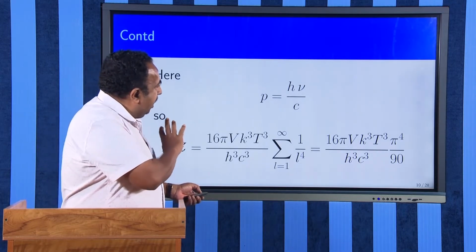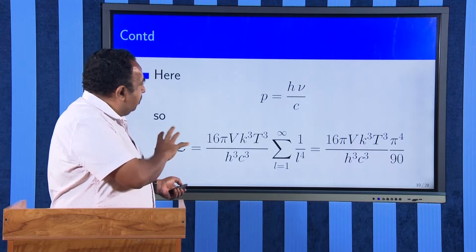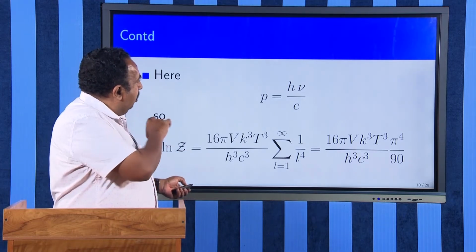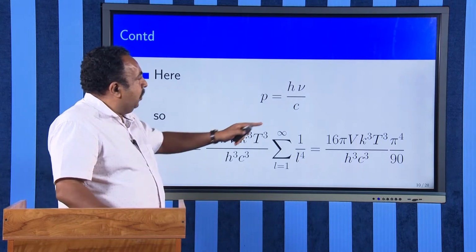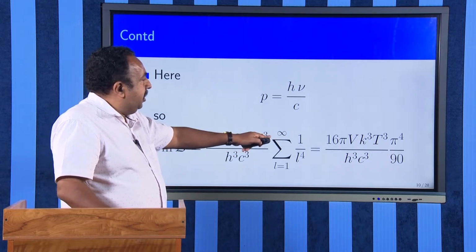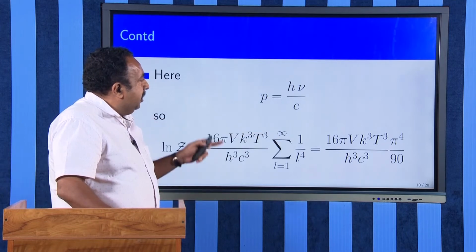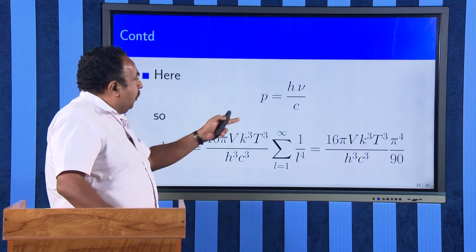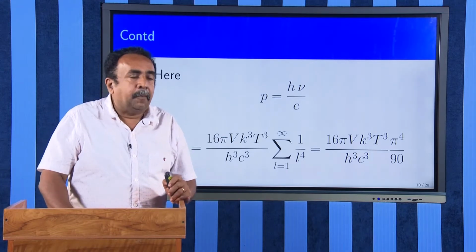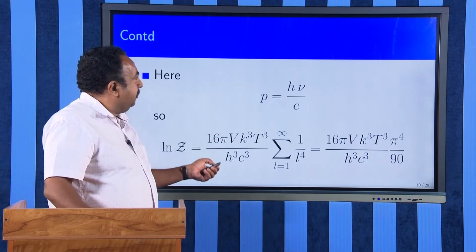I simply show you all these things. Therefore, when you substitute all these, I will get this value of log Z as 16 divided by 90, and then all those terms will be there. You can see that this log Z, which is equal to PV by kT, is proportional to T cubed and also V.